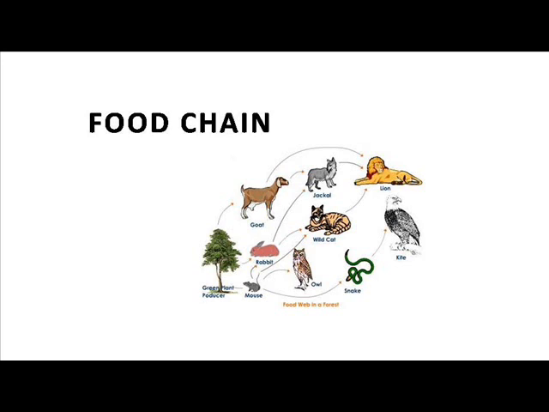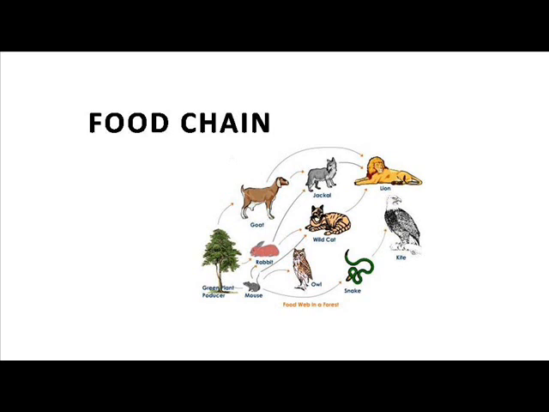Food chain. Every living thing needs energy in order to survive. Animals get energy from the food they eat, and all living things get energy from food. Plants use sunlight, water and nutrients to get energy in the process of photosynthesis. Energy is necessary for living beings to survive.